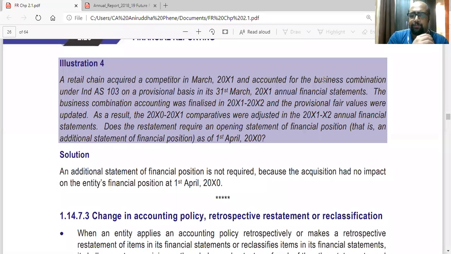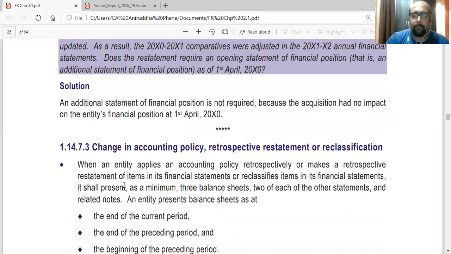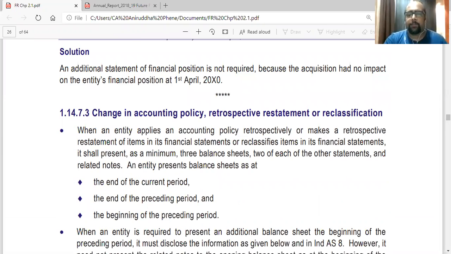Now, 2001-2002 we are anyways showing. 2000-2001 also we are showing. Are we required to also attach the opening position of that year? They are asking. Yeah, this is the point. They are saying change in accounting policy, retrospective restatement, or reclassification.